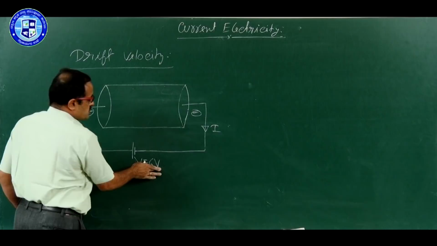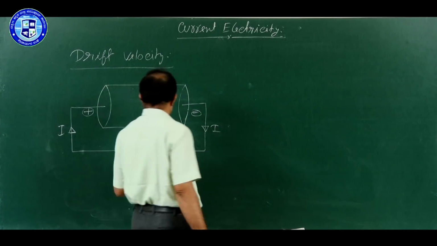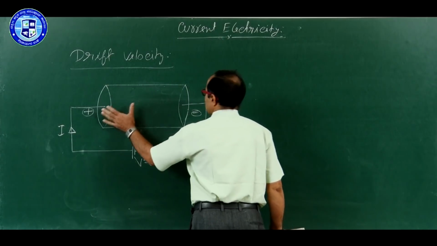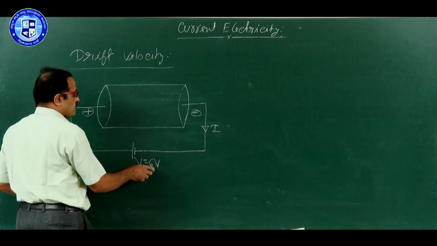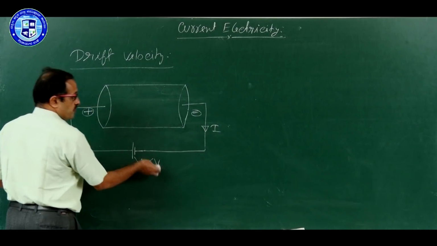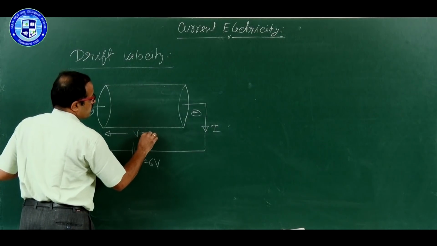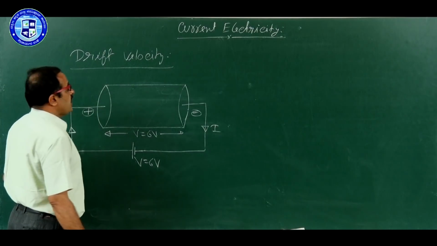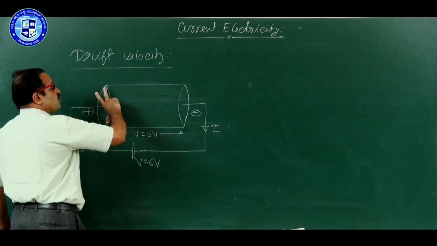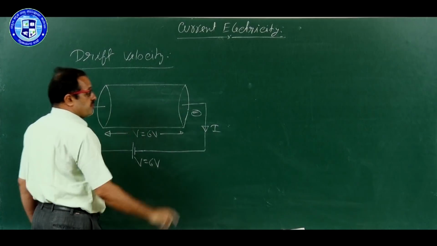A conductor is connected to the cell, and to make it clear, I am considering 6 volts. This 6 volts is applied between two ends. It need not be 6 volts, so do not write this value in the exam. It is just for explanation purposes to make it clear. So, this 6 volts appears across the ends of the conductor, and now I am taking a uniform conductor. What is the meaning of uniform conductor? Where the area of cross section remains the same.